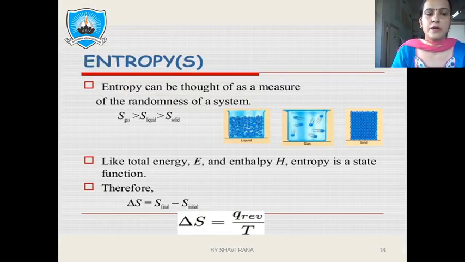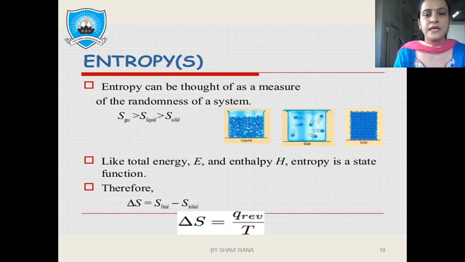Before understanding the third law of thermodynamics, we must have knowledge about entropy of a system. So entropy is the measurement of the degree of randomness and disorderedness in a system. If the system is highly disordered, then we can say that the system has high entropy. For any reaction to occur, the molecules must have high entropy. So entropy is the degree of disorderedness and randomness.